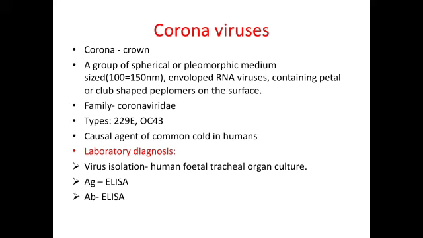Coronavirus. The word corona means crown. They are a group of spherical or pleomorphic medium-sized enveloped RNA viruses containing petal or club-shaped peplomers on the surface. It comes under the family Coronaviridae. There are two types of human coronavirus. They are 229E and OC43. They cause common cold in humans.